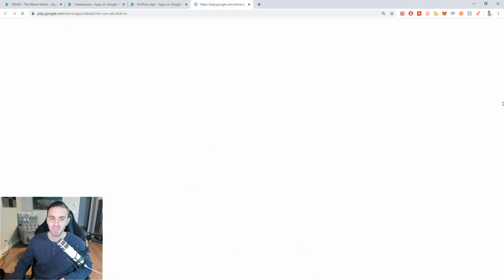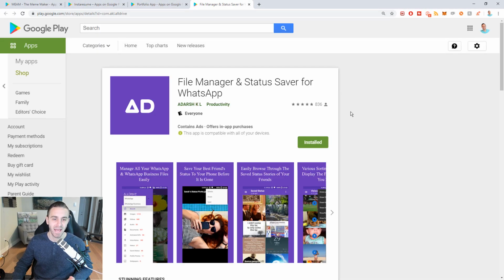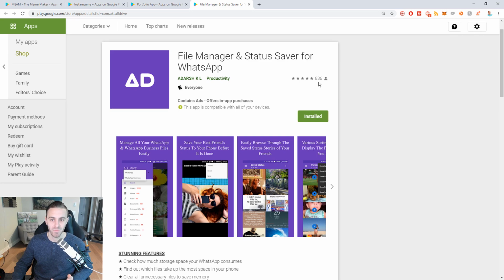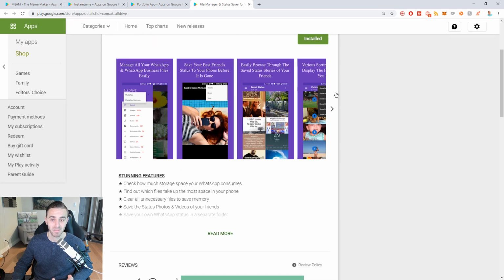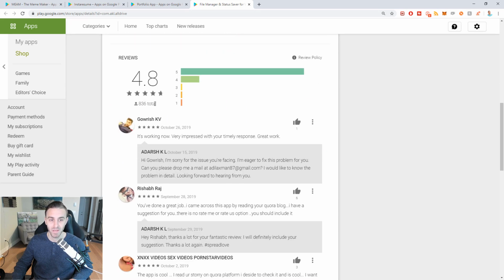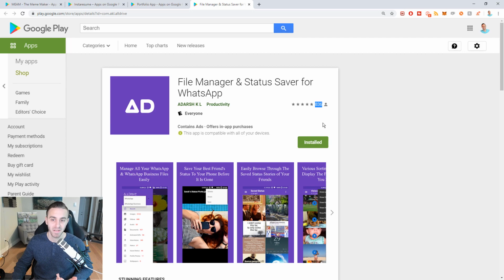The next app here I have on my list is called AllDrive. So I don't have WhatsApp, but from what I can tell, this is a really great app. You can see it has 836 5-star ratings and an average rating of almost 5 stars. Lots of comments, lots of reviews, and people like this app. I didn't really play around with it because I don't have WhatsApp, and you basically need WhatsApp to really take advantage of this. But as far as I know, it saves your statuses, images, conversations, videos, everything you would have in WhatsApp, and it organizes it for you. So I encourage you to check out this app. I'm not going to review it because I don't use WhatsApp, so it's basically impossible for me to review it unless I used WhatsApp for a week or a month, and I'm not going to do that. So if you want to check it out, check it out. I wanted to just mention this one.